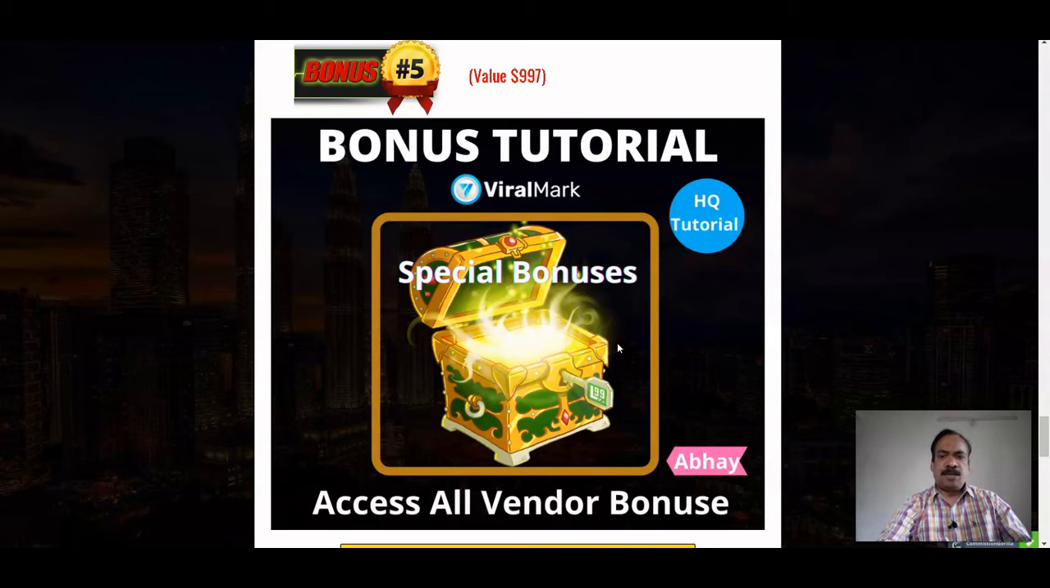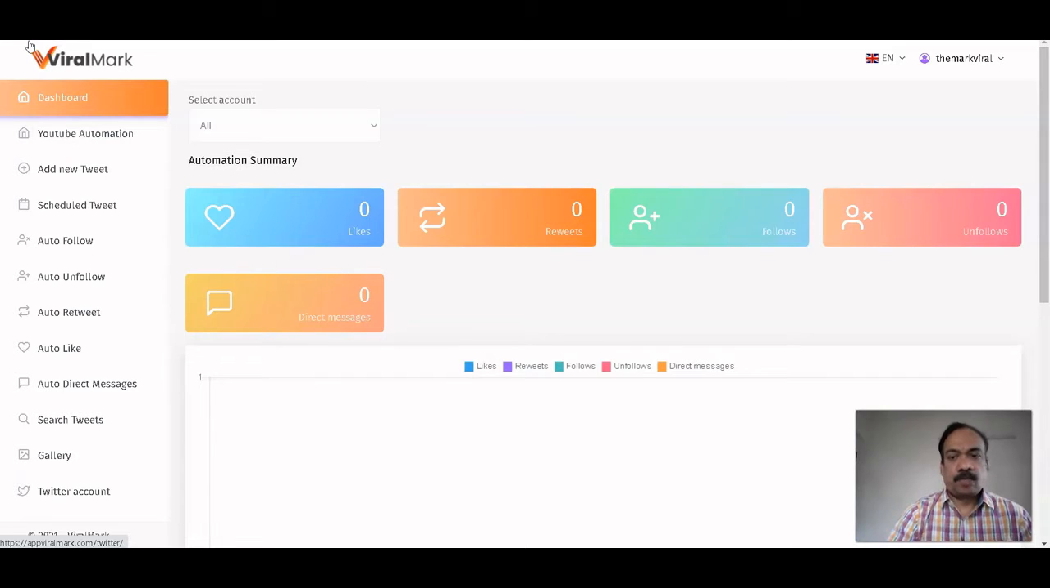So now I'll take you through the member area. I have logged into this member area, and here you can see the dashboard. So we are on this dashboard.